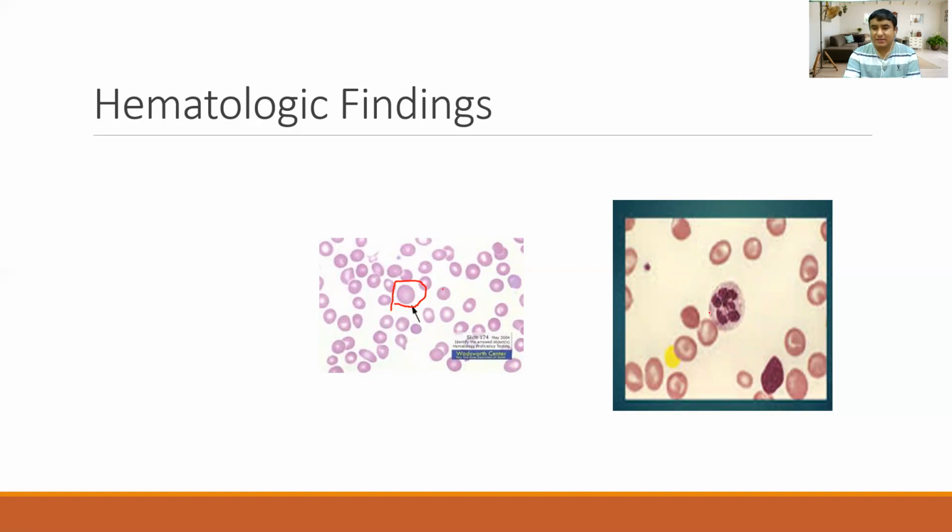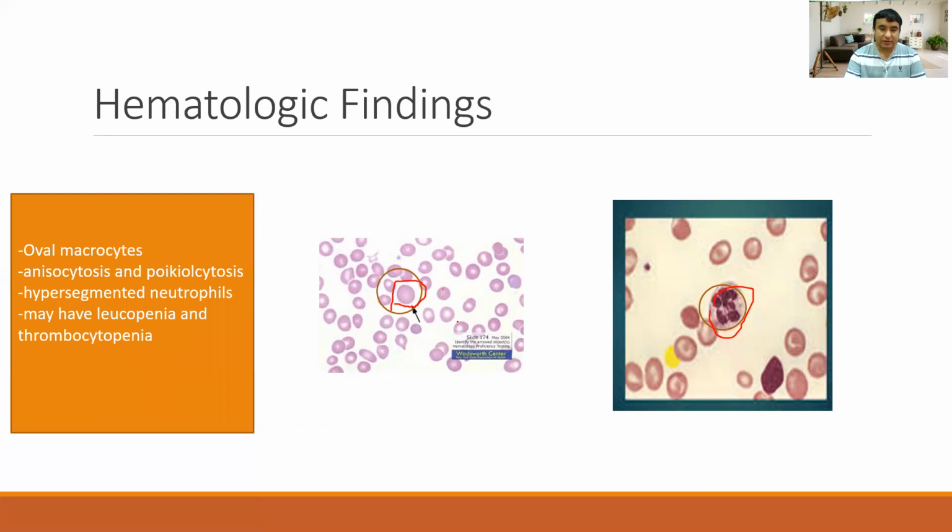We can also see hypersegmented neutrophils, and there are pencil-shaped cells. There is different RBC size and different RBC shape, which is what we call anisopoikilocytosis. There are macrocytes and hypersegmented neutrophils. These are the findings that we see in the peripheral smear.